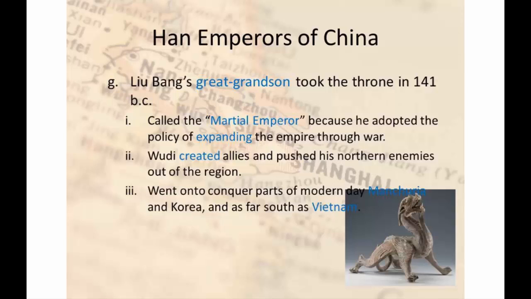Once he was able to better secure the north, he then turned his army to the south, taking over parts of Vietnam, as well as further east and northeast as well, in the areas of what we call present-day Manchuria and North and South Korea. So he certainly expanded. Now, a little sidebar here.